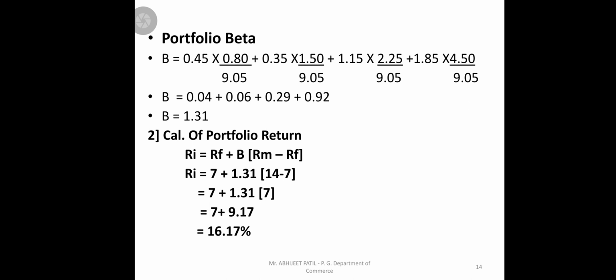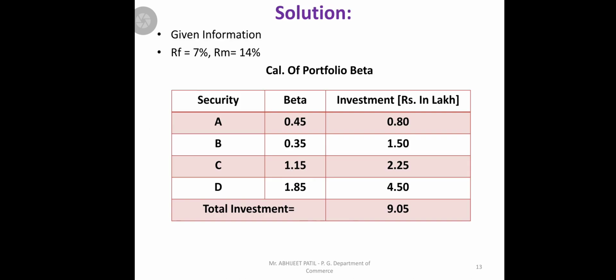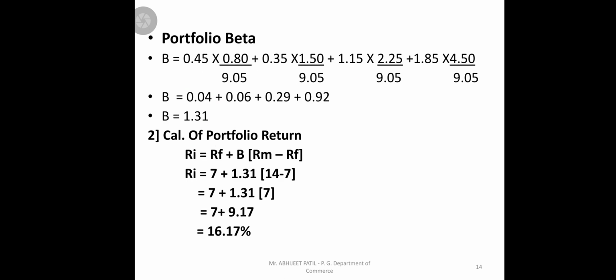We'll get 0.04. Then B, 0.35 into 1.5 divided by 9.05. See, that is 0.35, 1.50 and 9.05. Similar way in C, similar way in D. So we'll get the calculations: first 0.04, 0.06 plus 0.29 and lastly 0.5992. So the total of that will give the portfolio beta, means if you are invested in these 4 securities, you will get an average systematic risk, that is your portfolio beta, 1.31 for Mr. Ramesh.